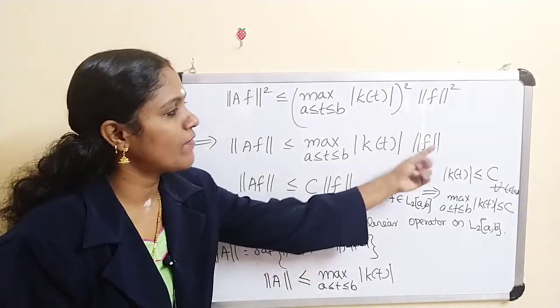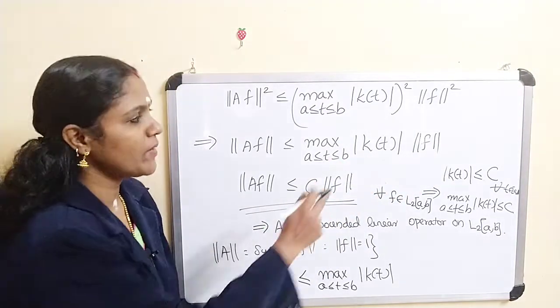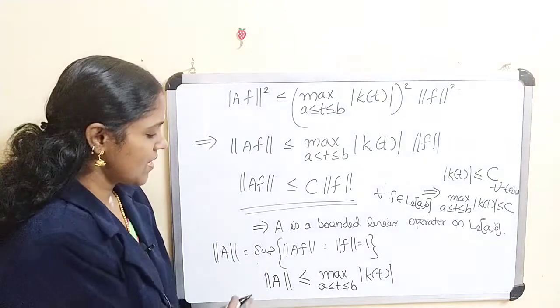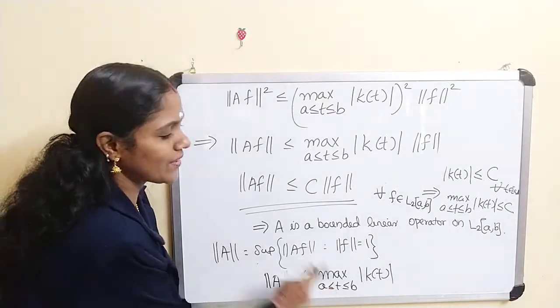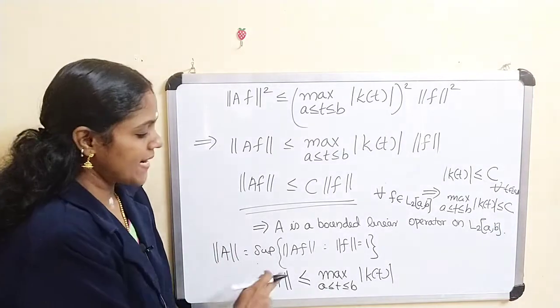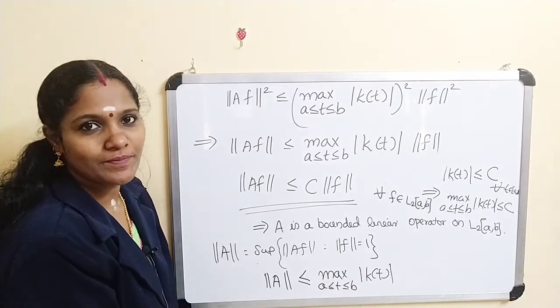And here if norm of f equal to 1, this term becomes the maximum of mod k of t. Therefore the left hand side becomes norm of A, so norm of A is less than or equal to this one. Now we have to prove that this norm is equal to this value.